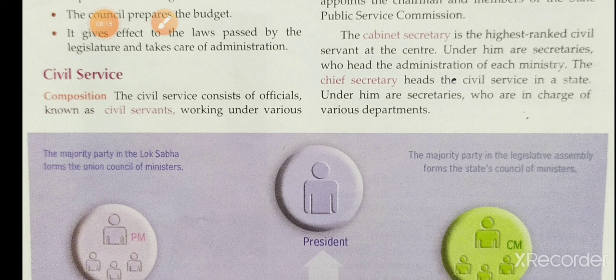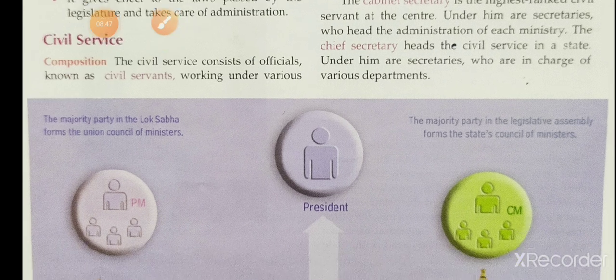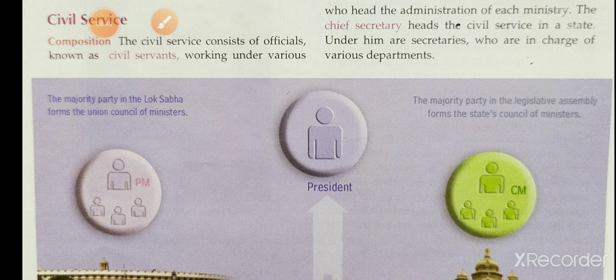At the central level, the civil service includes three types of Indian services, namely the Indian Administrative Service, IAS, IPS, and IFS, Indian Foreign Service. Here it is written forest, I think it is wrong. It is Foreign Service. A special independent body called the Union Public Service Commission selects the members of the Central Civil Service through the All India Competitive Examination. The UPSC conducts the exam for finding civil servants.